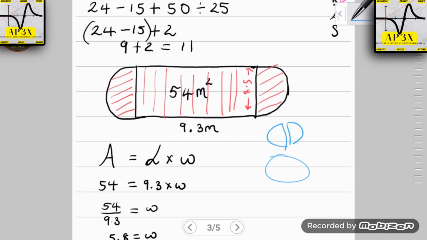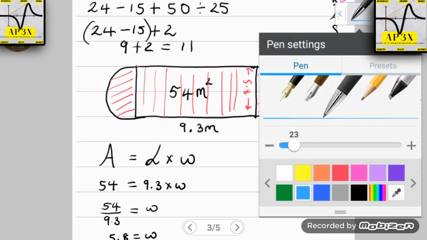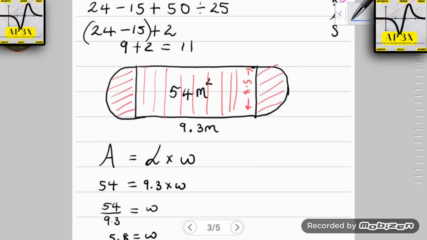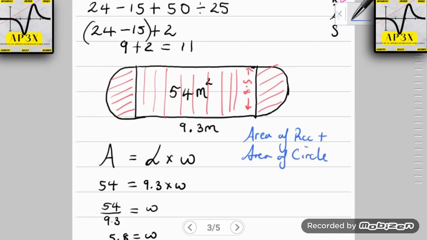Two semicircles give you a full circle. So, in hindsight, in order for us to find the area of the whole shape, the swimming pool, it is going to be the area of the rectangle plus the area of the two semicircles, which basically becomes a circle. The area of the rectangle was already given to be 54. So we already know that the area of the rectangle is 54.